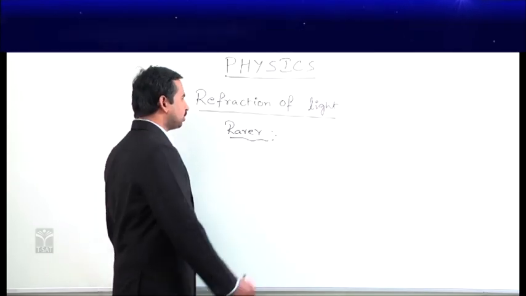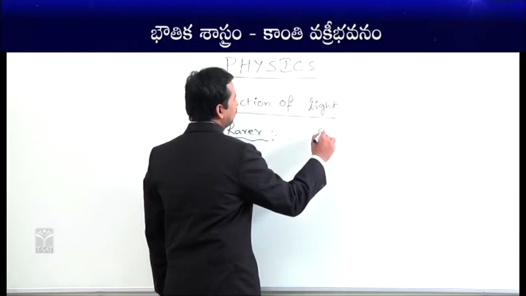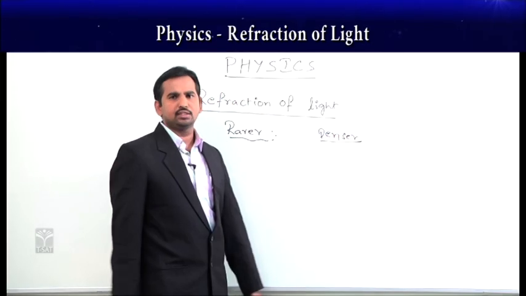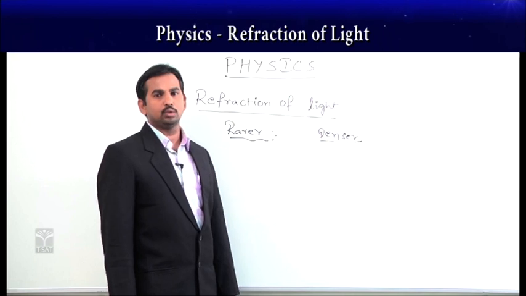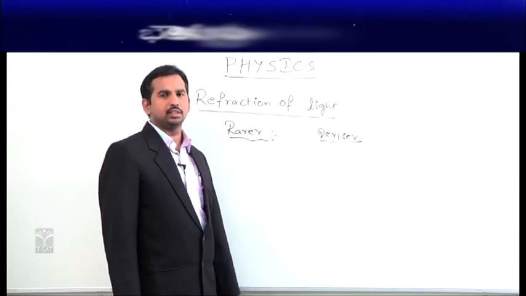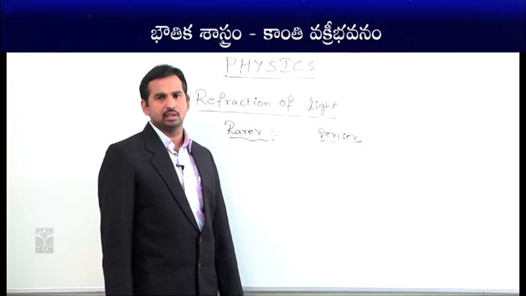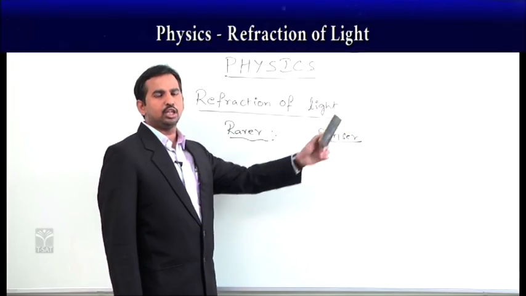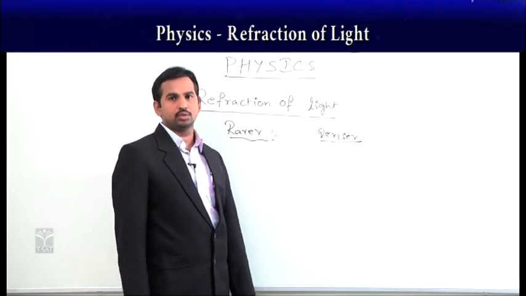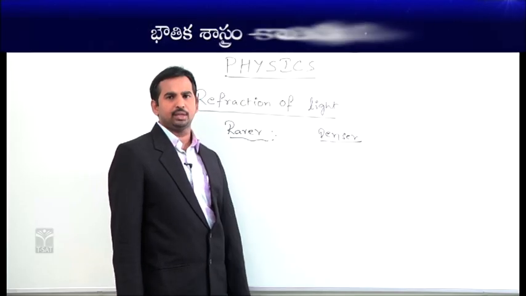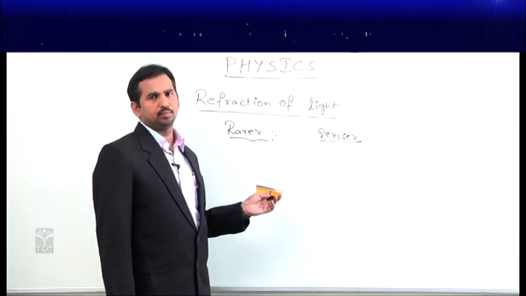And when it comes to a denser medium, the molecules or the particles are closely packed. The best example for that is glass or water. So, in a denser medium, as the particles are very much closer to each other, the light ray moves very slowly in this medium when compared to the rarer medium.